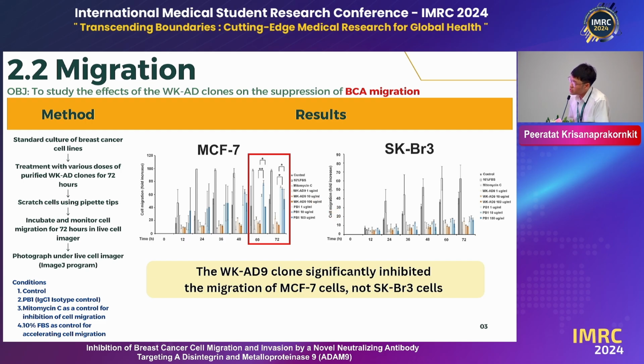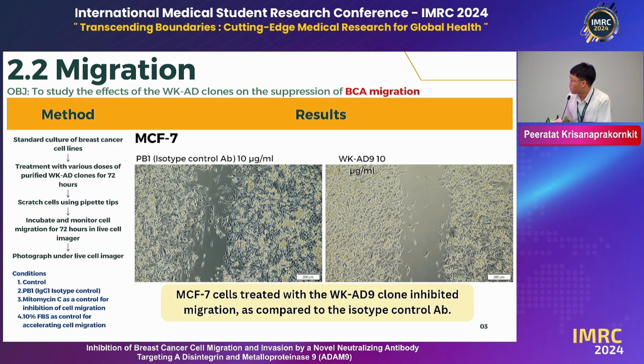The results from the migration experiment reveal that among the 3 clones, clones 4, 5, and 9, only the WKD9 clone shows significant inhibition of migration of the MCF7 cells, but not the SKBR3 cells. As an example of the experiment, the pictures are shown below, showing that the MCF7 cells that were treated with 10 micrograms per milliliter of WKD9 show positive inhibition of migration as compared to the same dosage of the isotype control antibody.